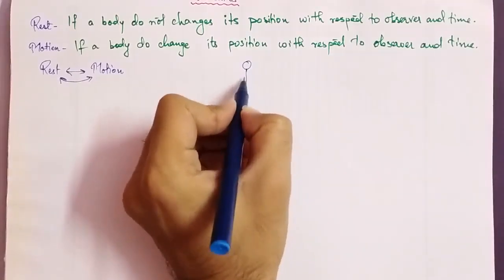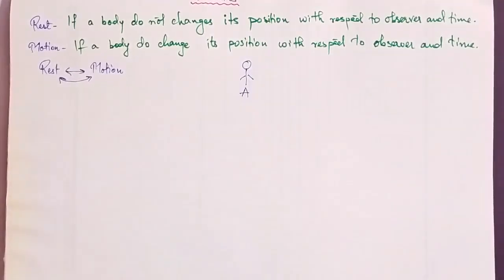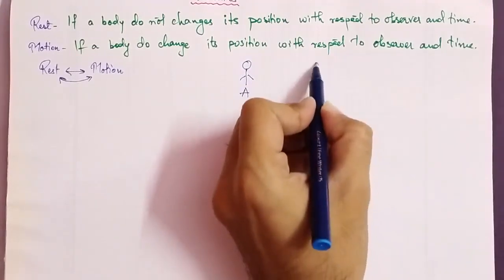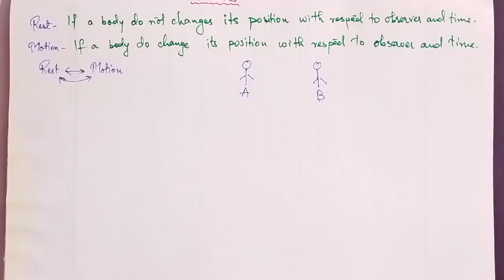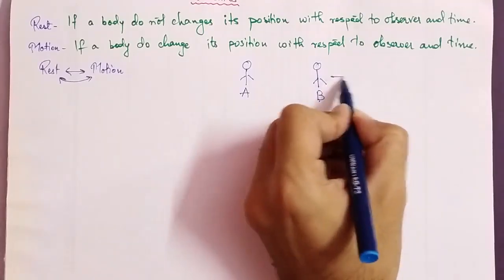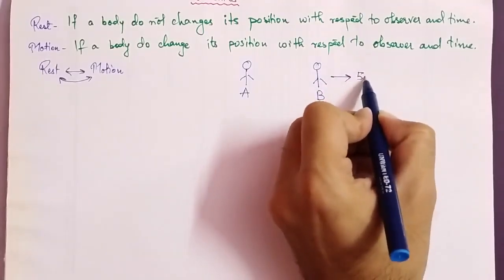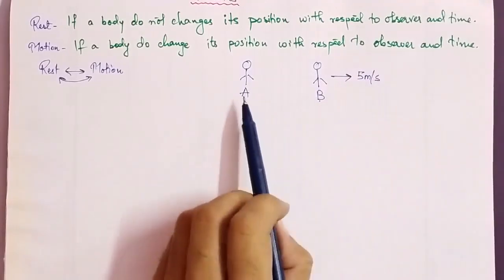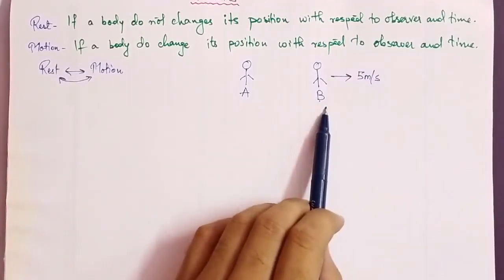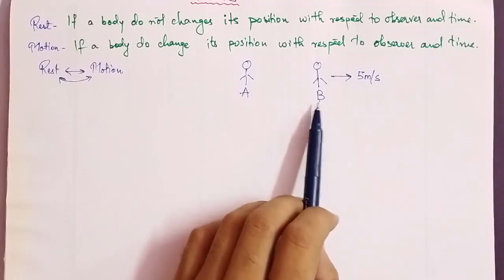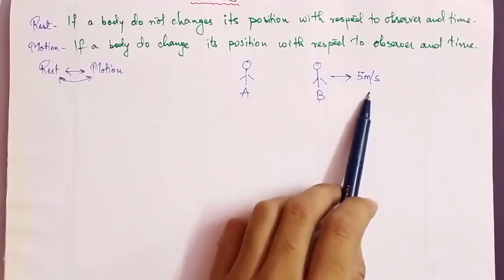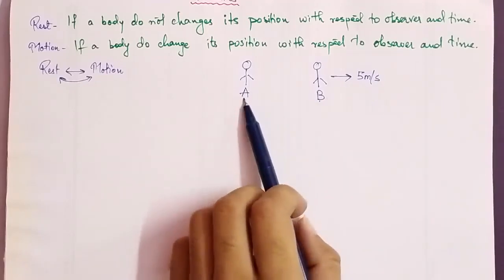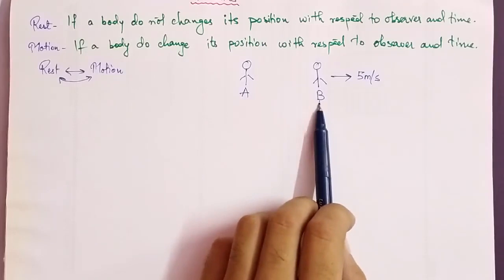Suppose we have a body A and a body B. If B is moving with some velocity, let's suppose 5 meters per second, and A is observing B, then B appears to A to move with 5 meters per second. With respect to time and A, he can see that B is in motion.